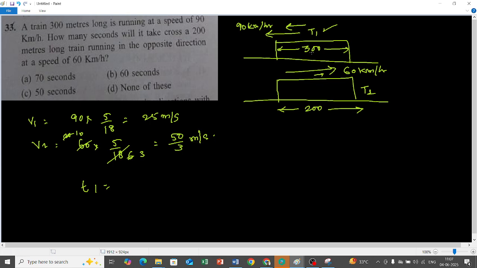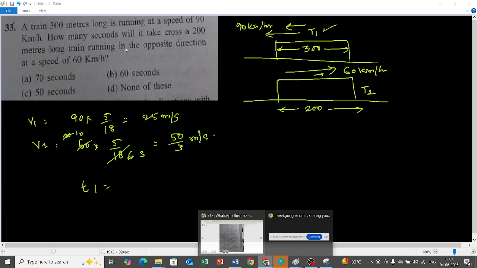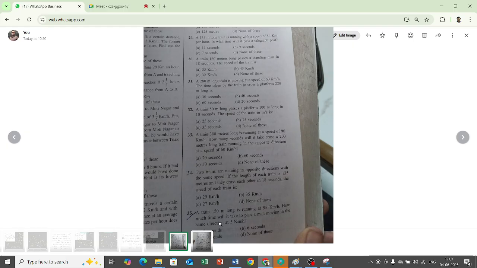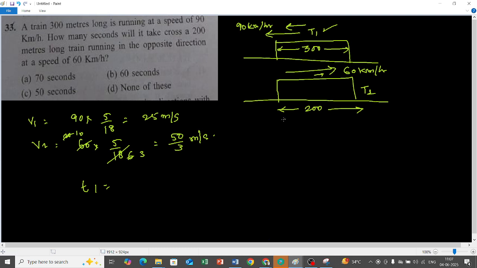When two objects are opposite to each other, how is the relative speed calculated, Ananya? Sir, I forgot this, I can't remember. Wow, very good.